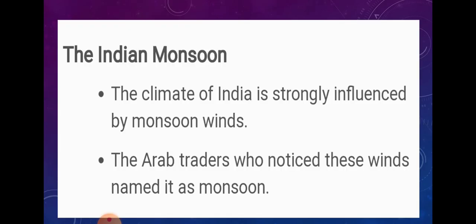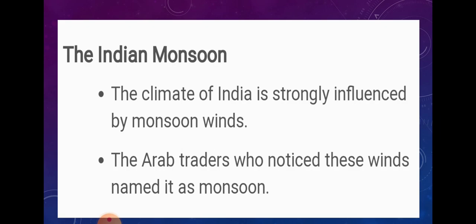The climate of India is strongly influenced by the monsoonal wind, or the monsoon wind. The Arab traders first noticed these winds and they named them monsoon. As I already told you, the word monsoon came from an Arabian word. The word is mausim, and the meaning of mausim is season.